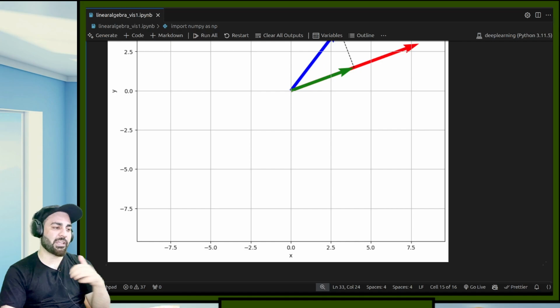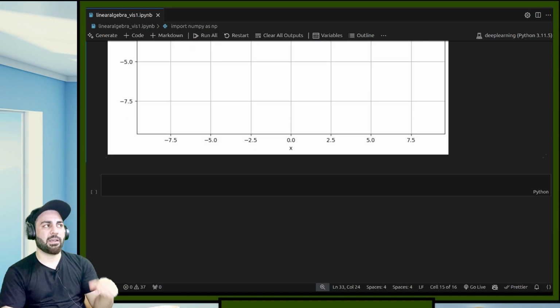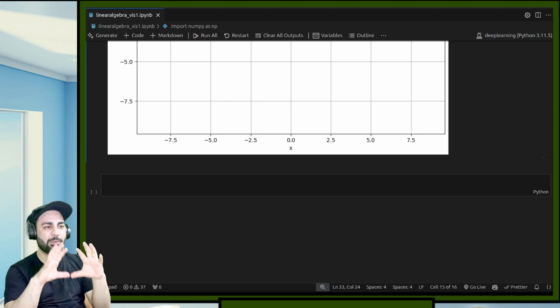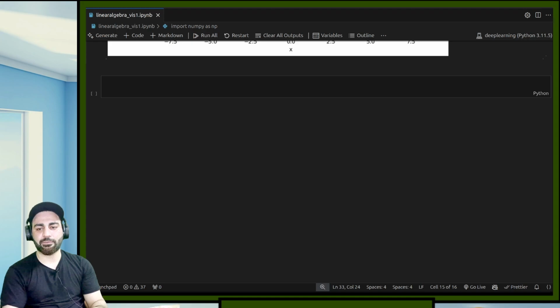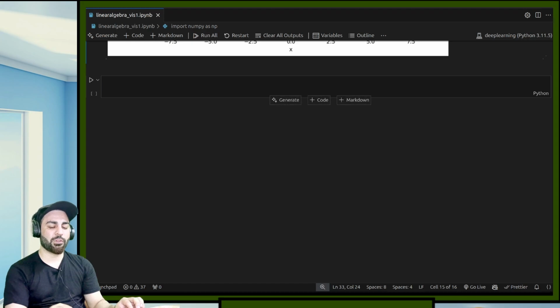So I told you applications are enormous. We'll use it a lot in principal component analysis, where we'll do dimension reduction, and we'll use it in eigenvalues, eigenvectors, and things like that. Okay, and now we have to move on to the next part, where we discuss decision boundaries. Is it clear so far?